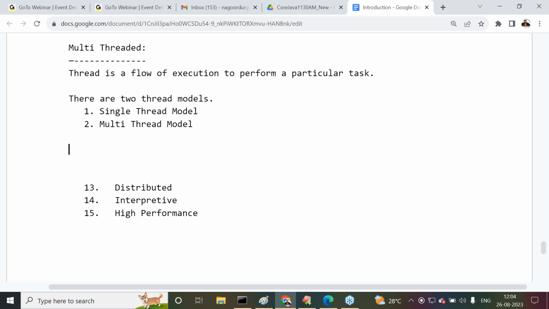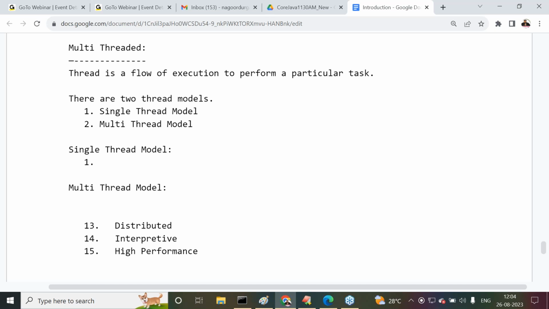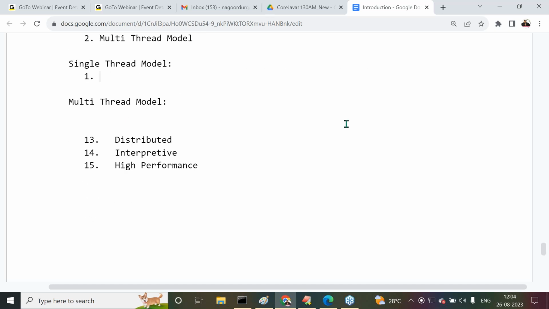Now try to understand it clearly. Single thread model and multi-thread model, both are going on here. Now I need to give the points. Point number one: the single thread model allows only one thread at a time to execute the complete application.